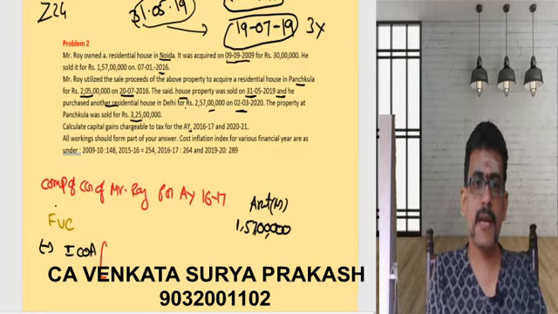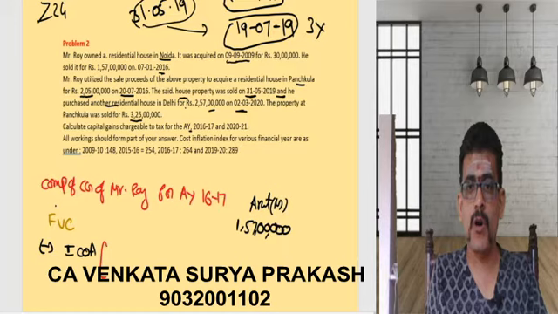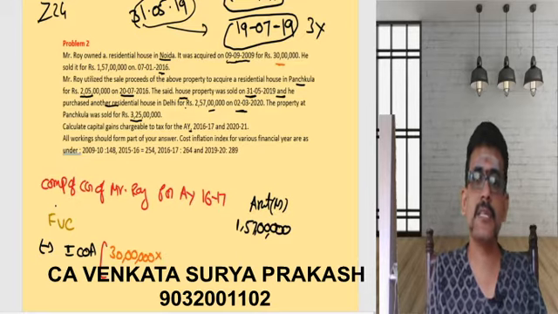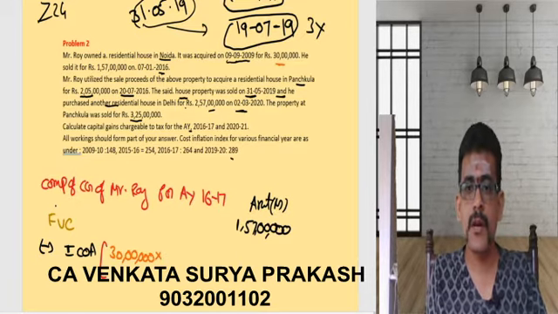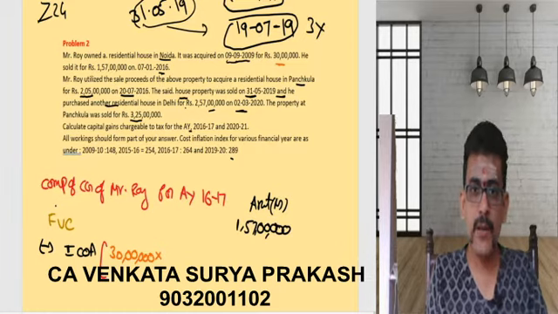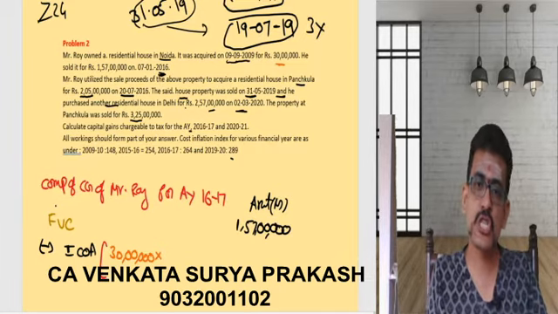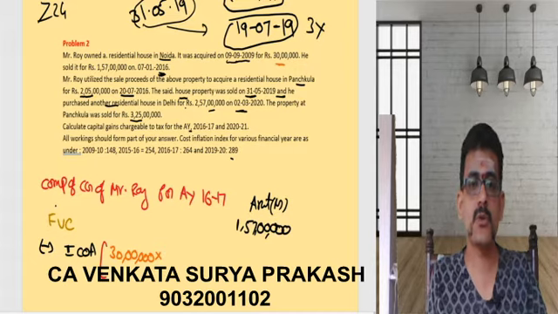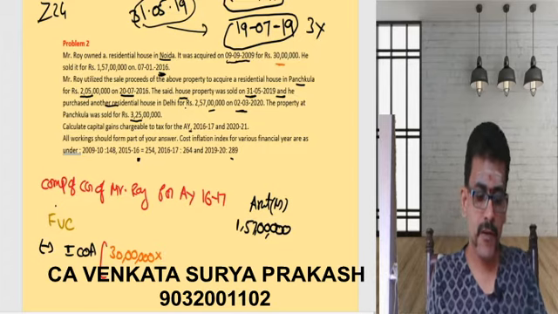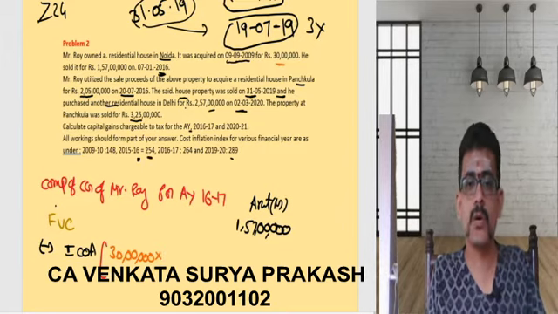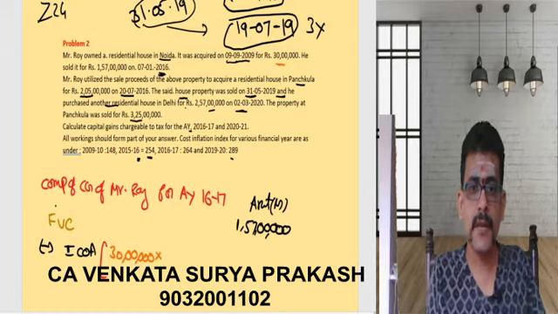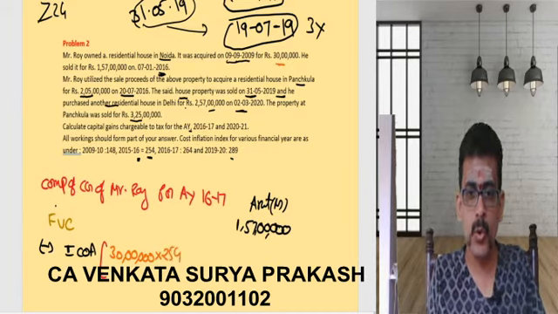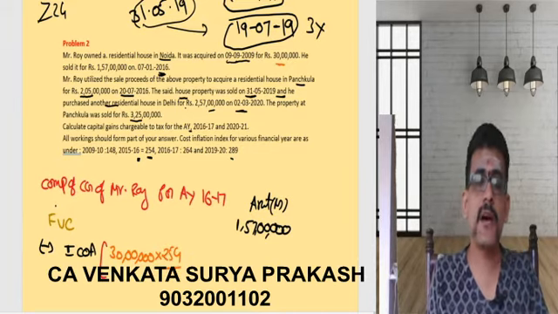Let us see. For calculation of my indexed cost of acquisition, I want cost of acquisition. What is the cost of acquisition? 30 lakhs is nothing but my cost of acquisition, into index value for the year of transfer. He is transferring that on 7th January 2016. That means the financial year is nothing but 15-16. For 15-16, what is the index value? 254 is nothing but the index value. So into 254 divided by index value for the year of acquisition.